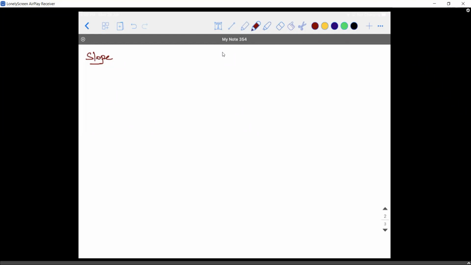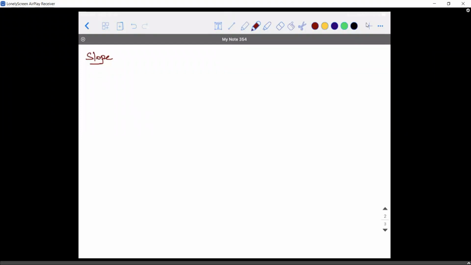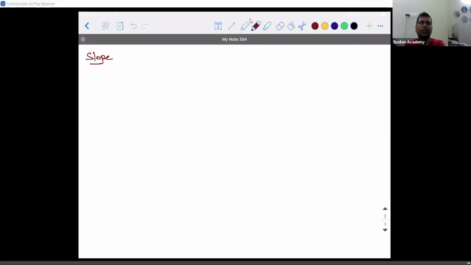Okay. Anything else? Somebody told me that slope has something to do with graphs. What is it that you said? Can you repeat it again, please? Sir, it is used to gain information or the answer from the given data or graph. Okay, from the given data of a graph sheet.